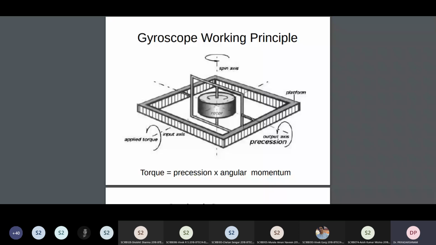Okay. So this is assuming that the rotor is spinning. If the rotor is not spinning, this effect is not felt. And then the effect is characterized by the equation which is given below. The input torque is equal to the precession, that is the rotation effect felt at that axis. Precession means angular rate there, cross product the angular momentum. Okay, we will be deriving this equation. We are not deriving it here. Later on, we will derive this equation. For the moment, you just take this expression. Later on, we will derive how these equations come.